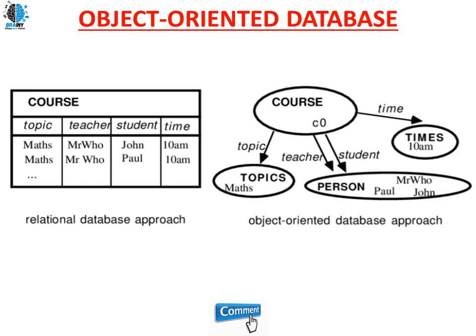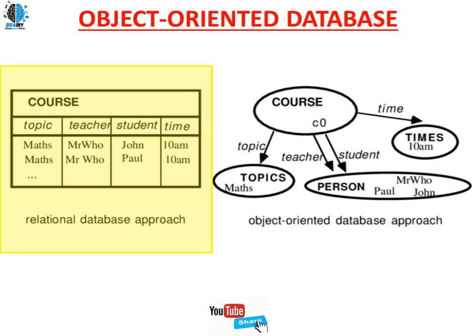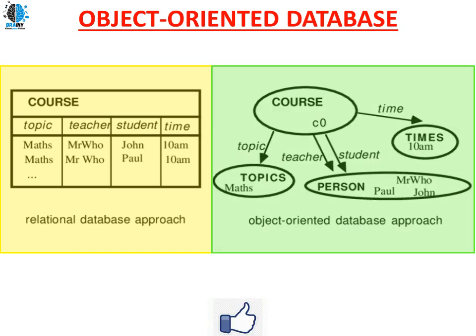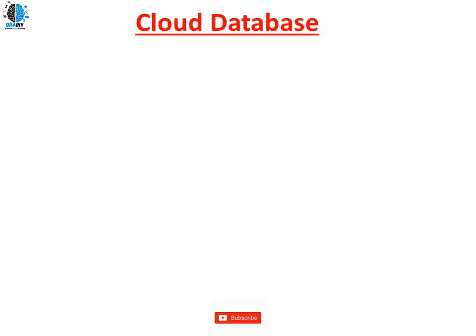So course will be one entity. With respect to that entity, I have attributes as topic, person, time. With respect to those, I have the values. So this is called our object oriented database approach, right? This is our relational database, this is our object oriented database approach. So next we have the cloud database.